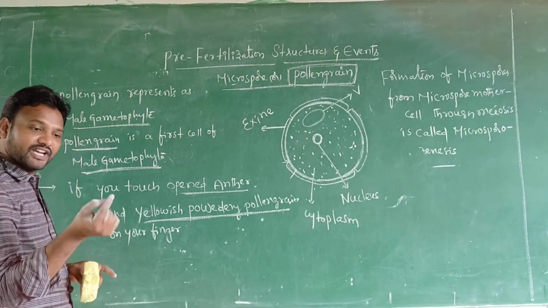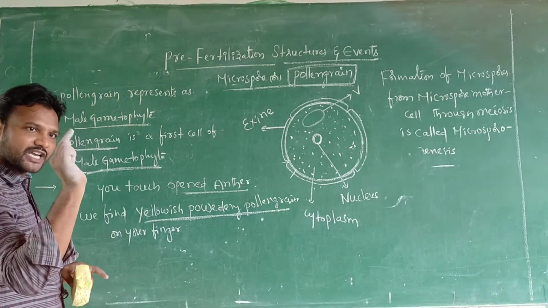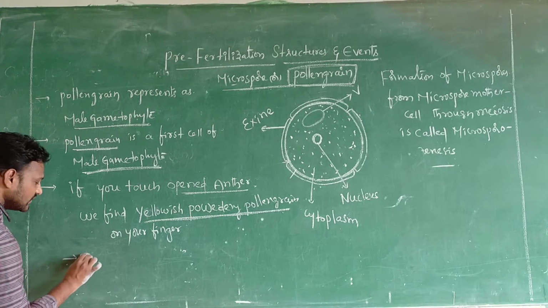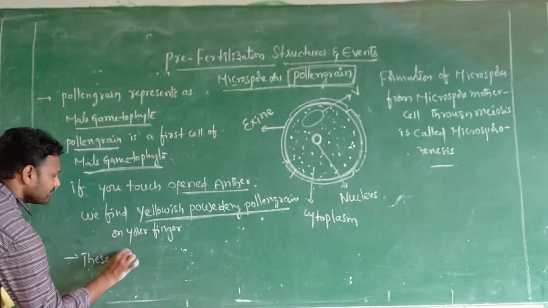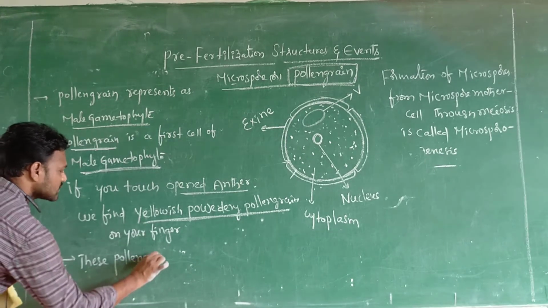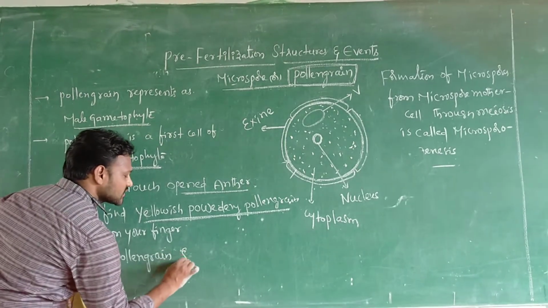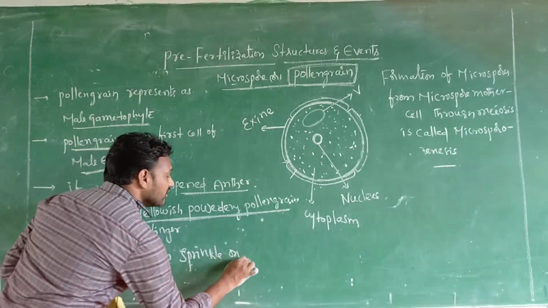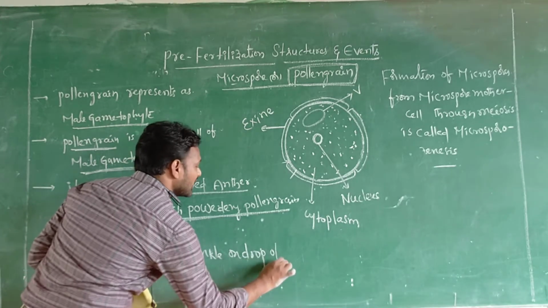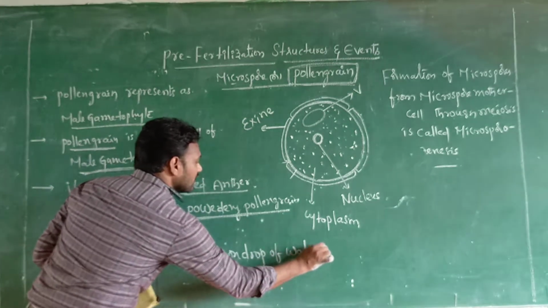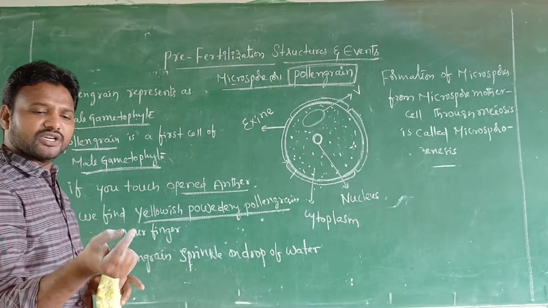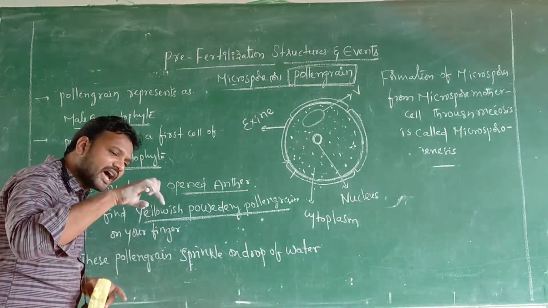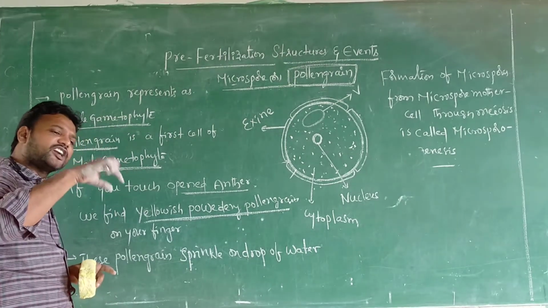The yellow colour pollen grains are seen sticking to your finger; if you want, try it. What happens next? These pollen grains are sprinkled on a drop of water.